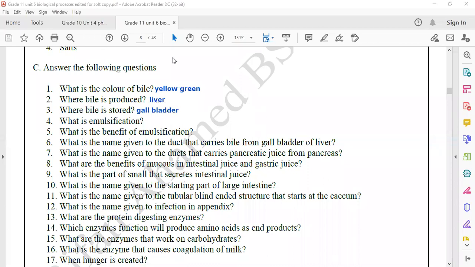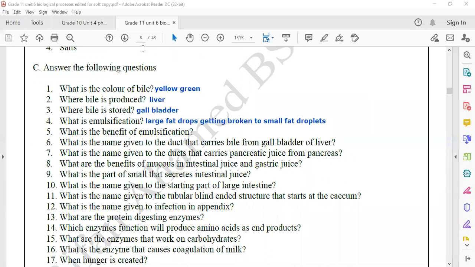What is emulsification? Large fat drops getting broken into small fat droplets, and that process is called emulsification.